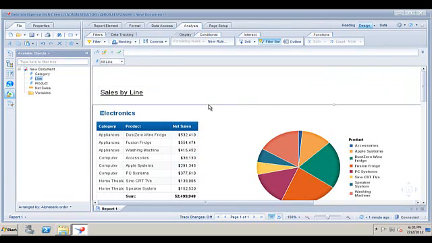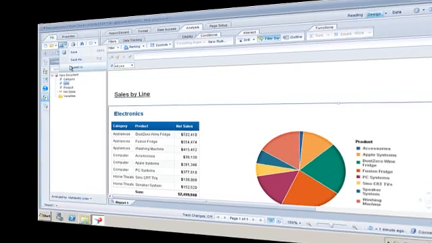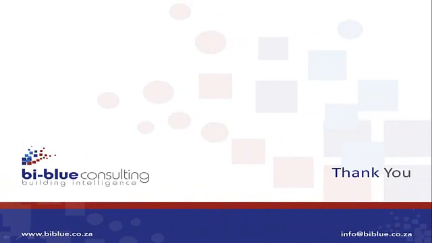Once you're done with the report, we can either just discard it, or we can save it. If we save it, we're saving it to the central repository, and that means other people would have access to it. We can also save it locally, so you can save it as one of your favorites, or save it on your machine, or like I said, publish to the central repository and other users can access that same report. That brings us to the end of our demo.